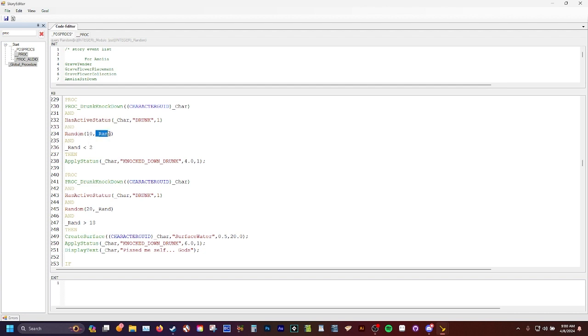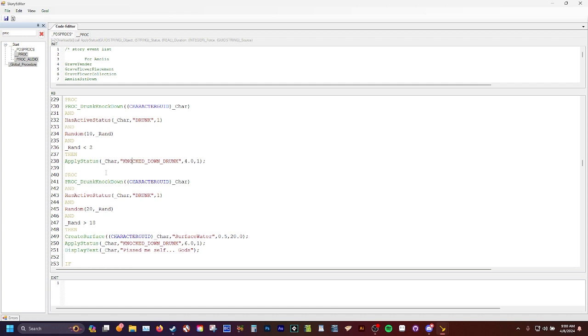And if the random number is less than 2, then you're going to apply the status knock down drunk for 4 turns at a force of 1. So I made a custom status where they fall down, and they say stuff like, "Oh my gosh, I'm so drunk," or something like that.